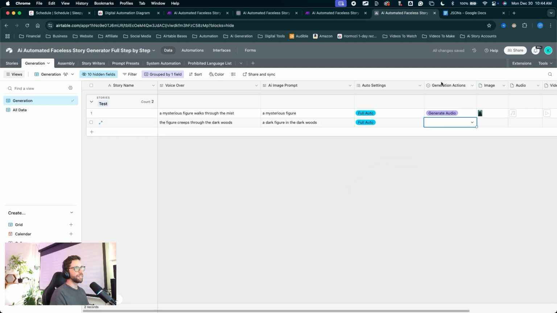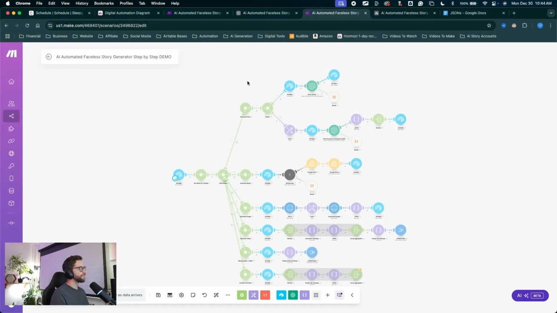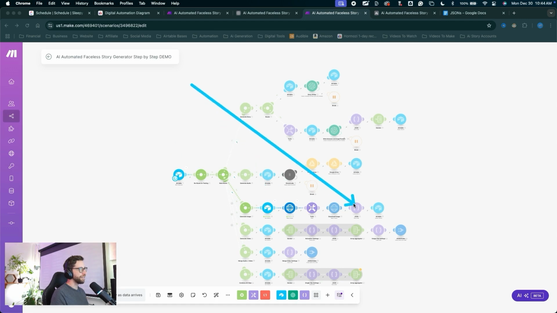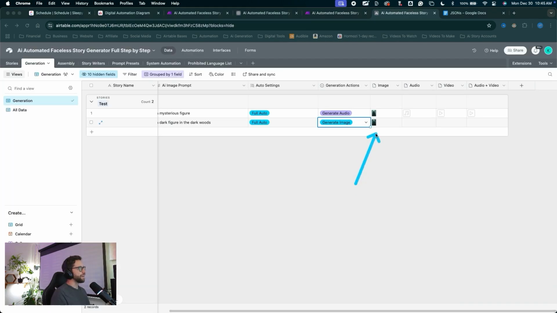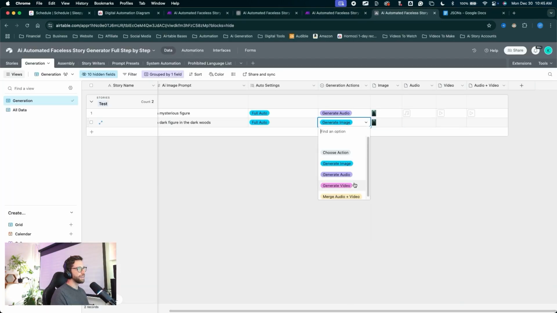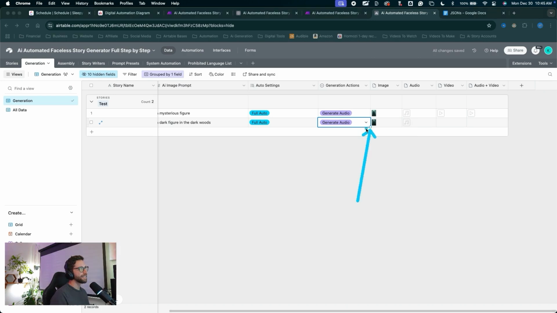So I'll choose from the generation actions, generate image. That one should run through. We can watch it run now. There it is. Jump back into Airtable. Let's select generate audio. That one should run through. And since our auto settings are set to full auto, we should have the video automatically being created. As soon as that image dropped in here, that automation should have run to create the video. So we can wait for that one to pop in.